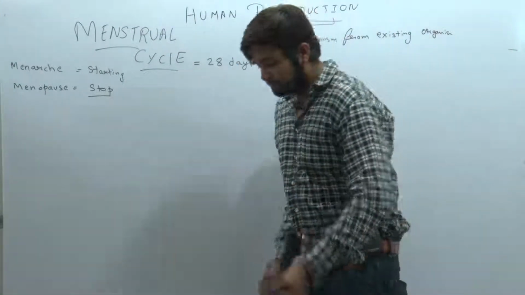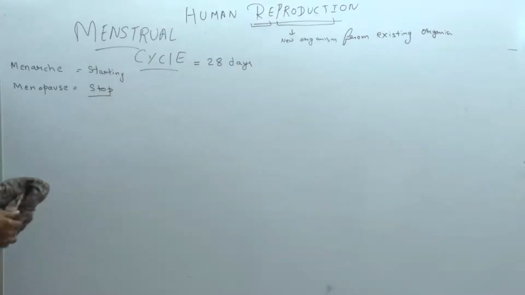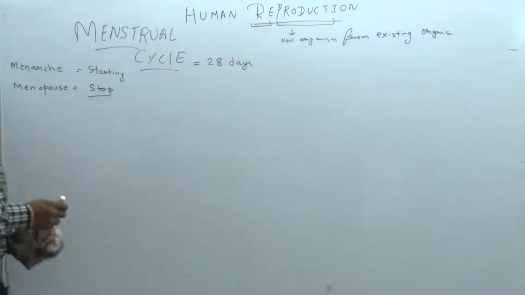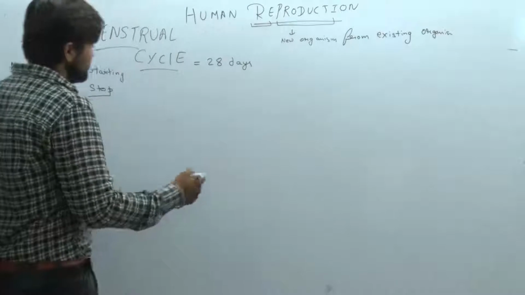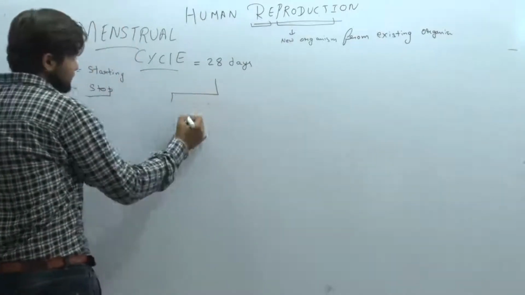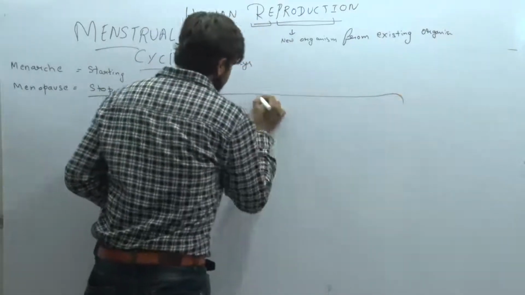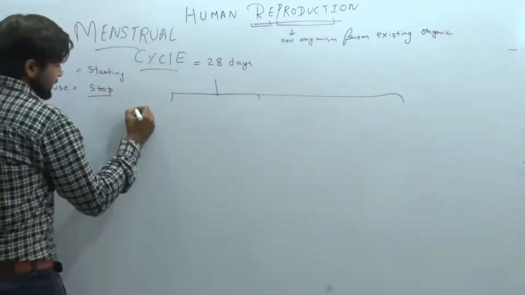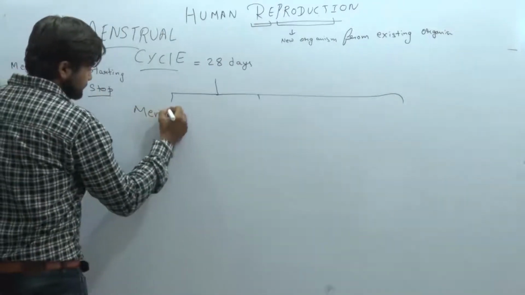Clear? In the menstrual cycle, we have the different phases. We have 4 types of phases in the menstrual cycle. What are the 4 phases? Look at the phases. The first phase is known as menstrual phase.